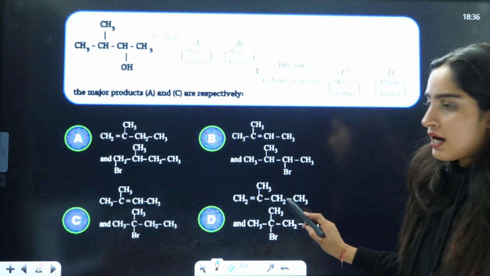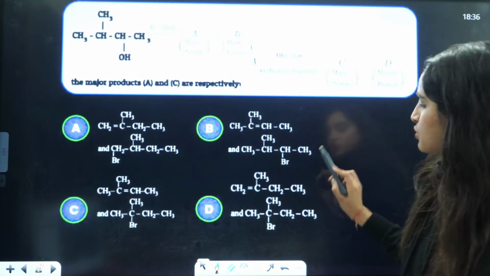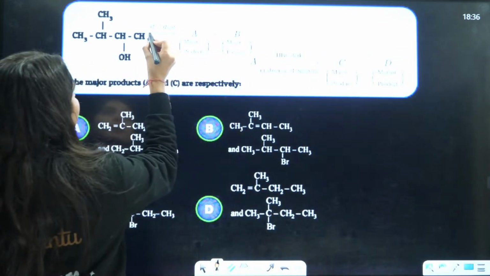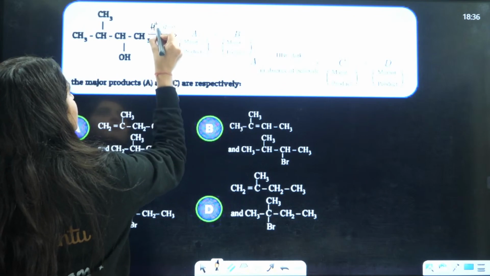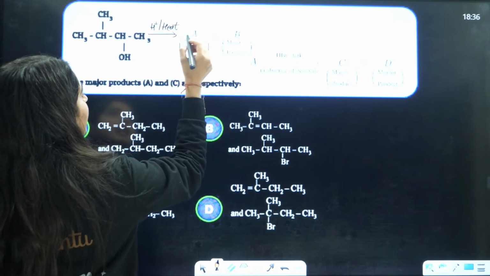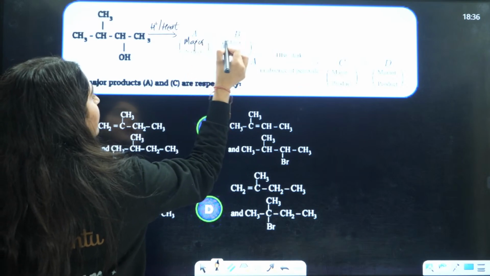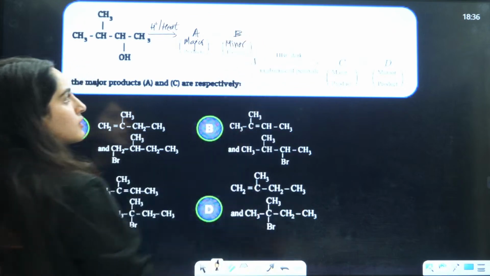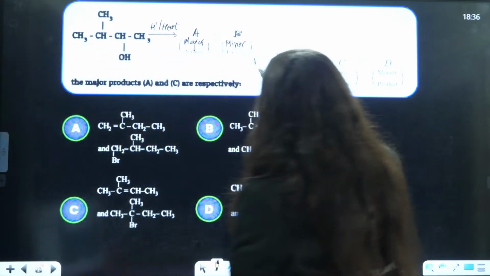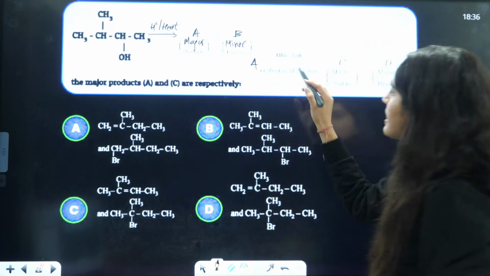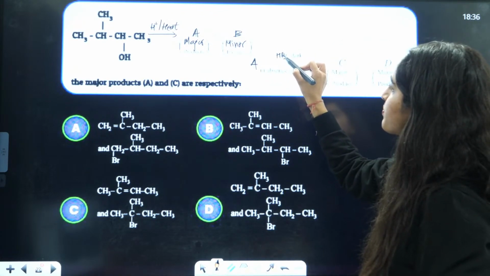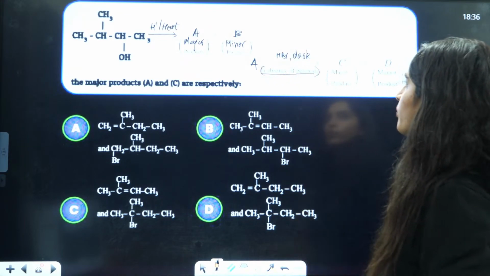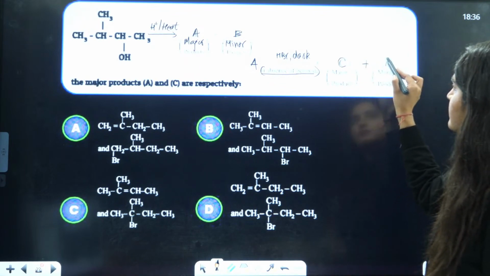Next we have a question that is very less visible to you, so I'll just write it down with a pen. Basically here they are telling you that you have H positive and heat. Then after that you get a major product and a minor product. Major is A, minor is B. After that, you pick out this A, then you give HBr over here in dark, in absence of peroxide, and you have C plus D.